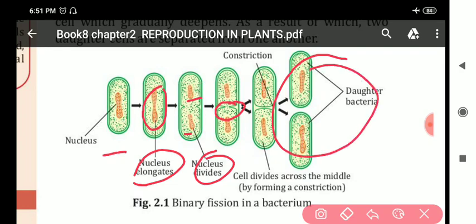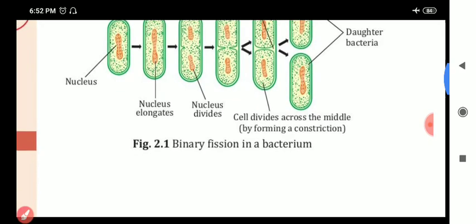So in binary fission, from one parent cell, two daughter cells are produced. Did all of you understand binary fission? Any doubt regarding this? So binary fission is a process in which two daughter cells are produced from one bacterial cell. Clear?